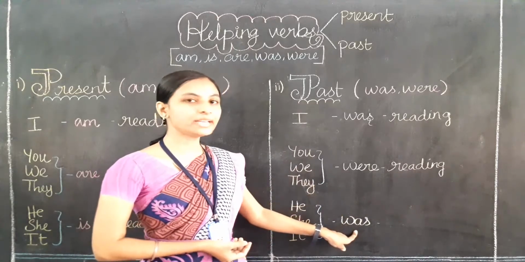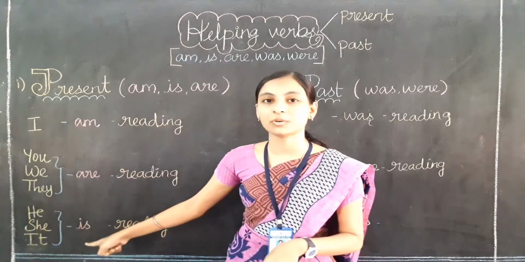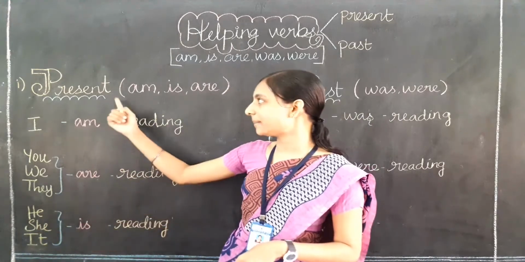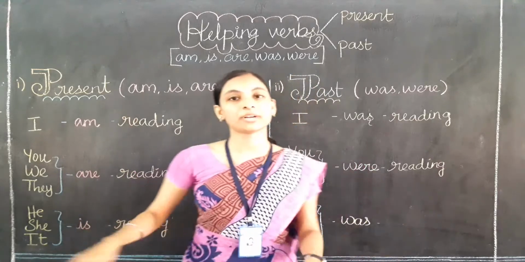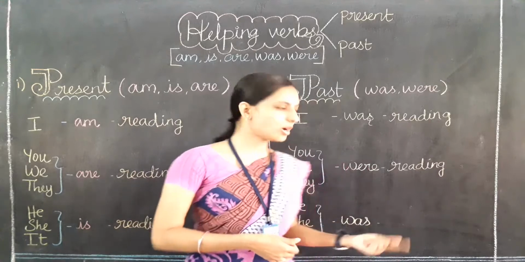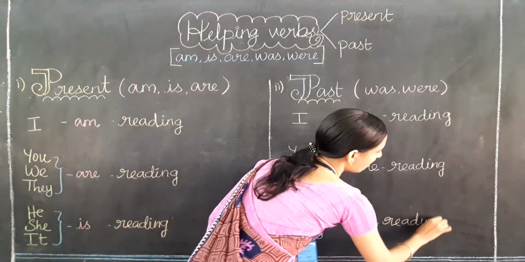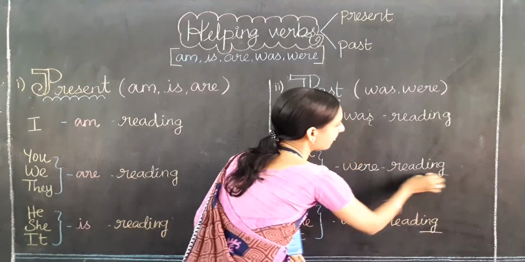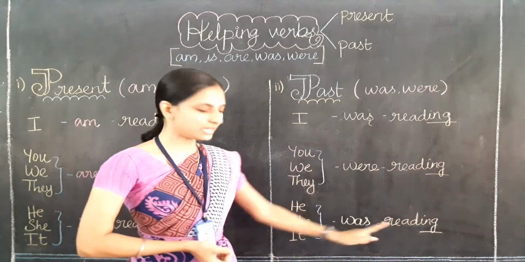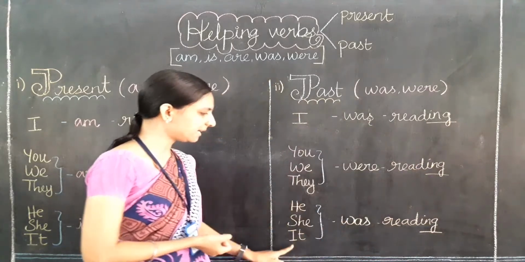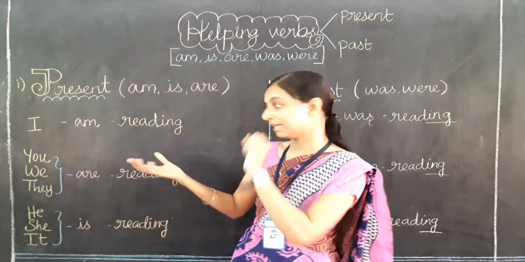Why have I written this? To show the past only. Before that, in the present we used is only, right? Is is a present verb. For is, the past verb will be was. So, he was reading. We need to add -ing to the verb also. He was reading. She was reading. It was reading.